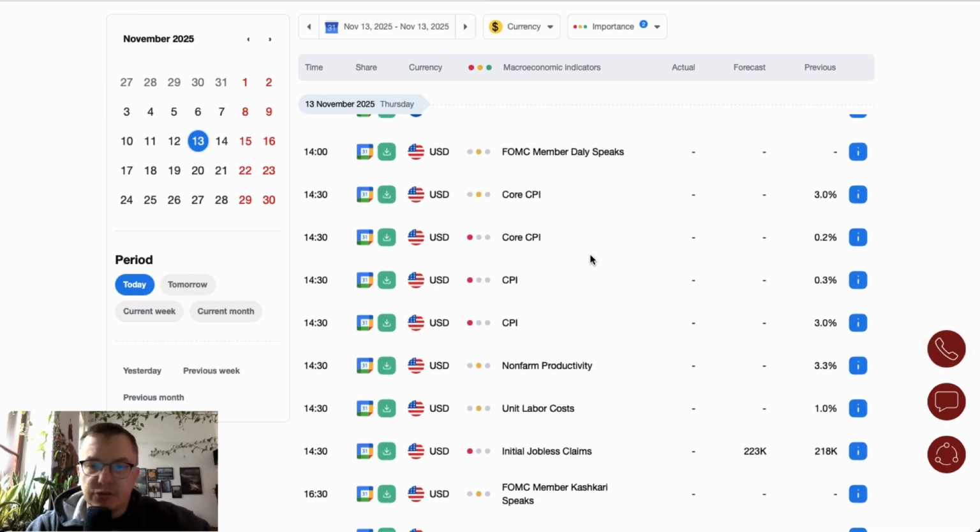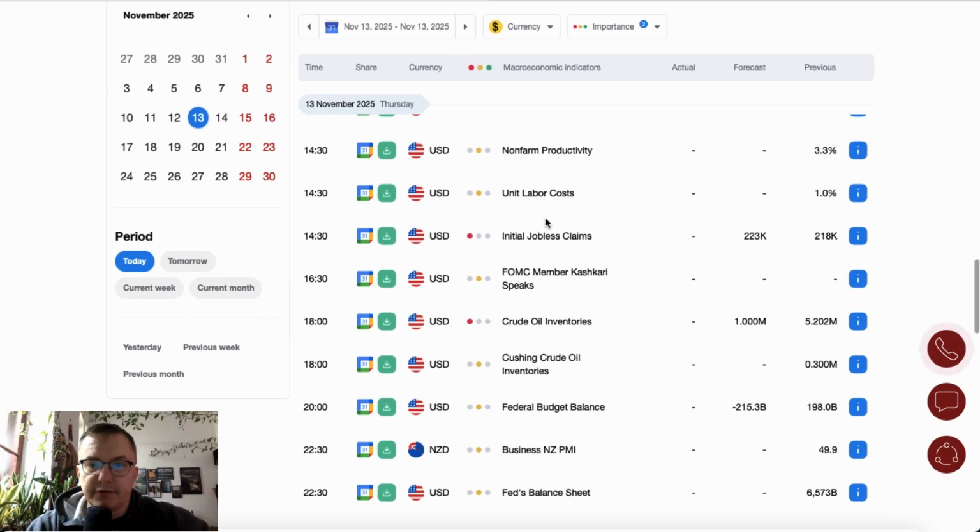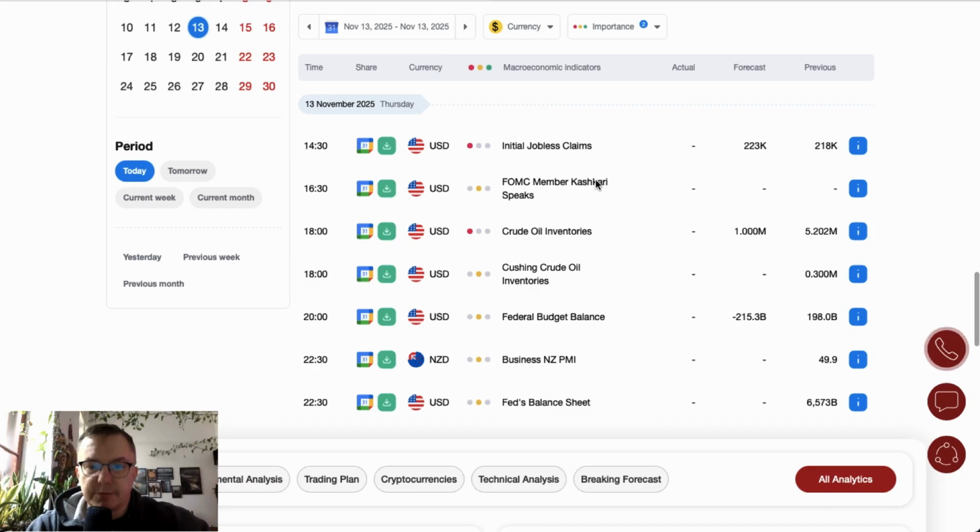I guess they should be released, but I don't know about the government shutdown. Core CPI and CPI data are scheduled for release at 2:30. Non-farm productivity at 2:30, unit labor cost at 2:30, and initial jobless claims at 2:30. At 5:30, at 4:30. FOMC member Kashkari will give a speech at 6 o'clock.